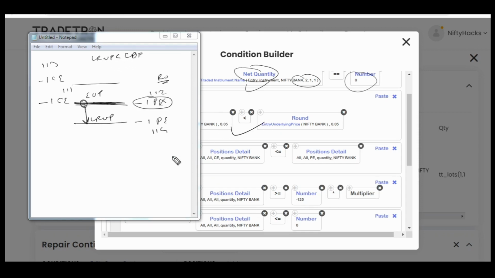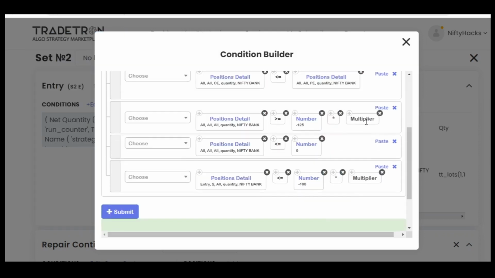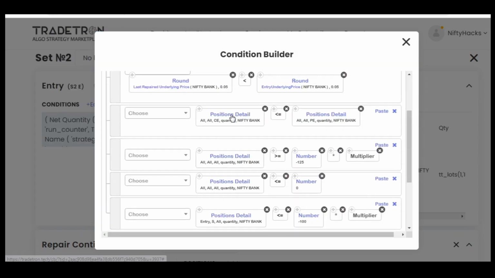So this condition also gets fulfilled. One more. Here in position detail, everyone was having doubts. So I will try to explain this in an easy way, in a better way.